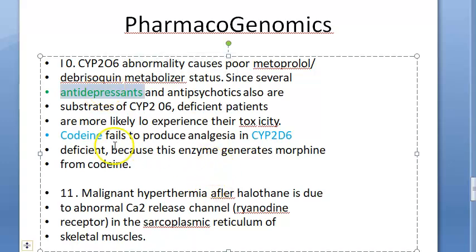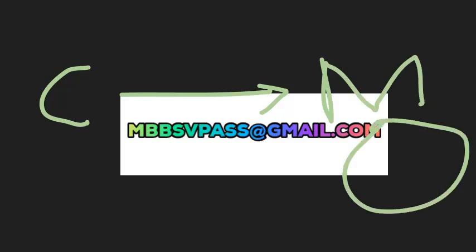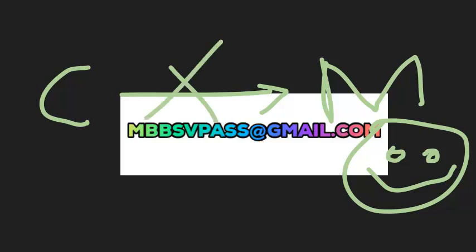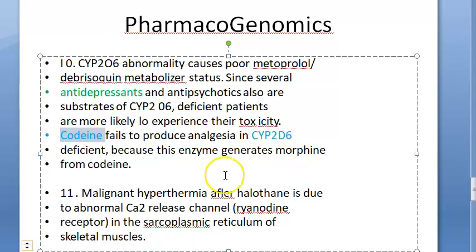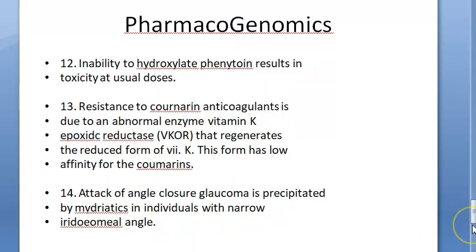Antidepressants can work differently in different people. Codeine, because of some enzyme in our body, it becomes morphine. That time you will achieve opioid analgesia. But some people are deficient of this enzyme which converts codeine to morphine, and that enzyme name is CYP2D6. So it cannot convert codeine to morphine, and it will fail to produce analgesia. Okay, that's all.